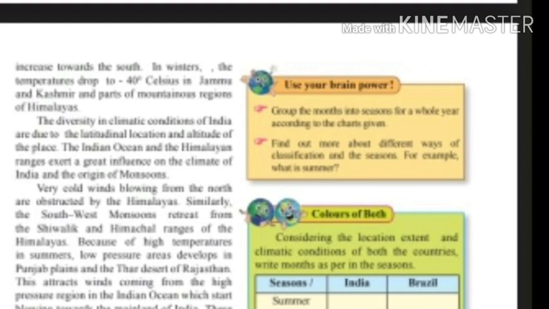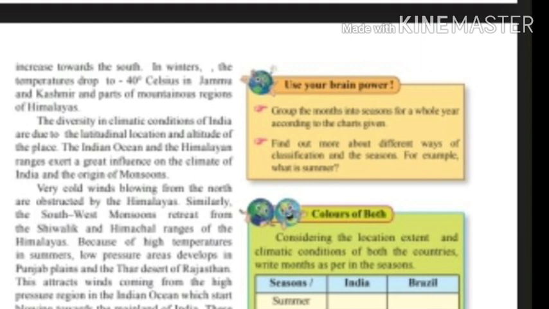Second, in Brazil, the temperature is comparatively higher in the northern part and lower in the southern part. On the other hand, in India, the temperature is comparatively lower in the northern part and higher in the southern part. Point number 3. In Brazil, the amount of rainfall is comparatively higher in the northern part and lower in the southern part.